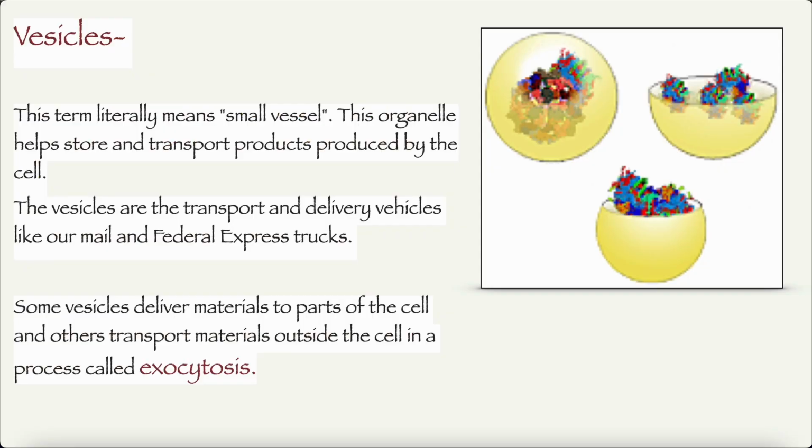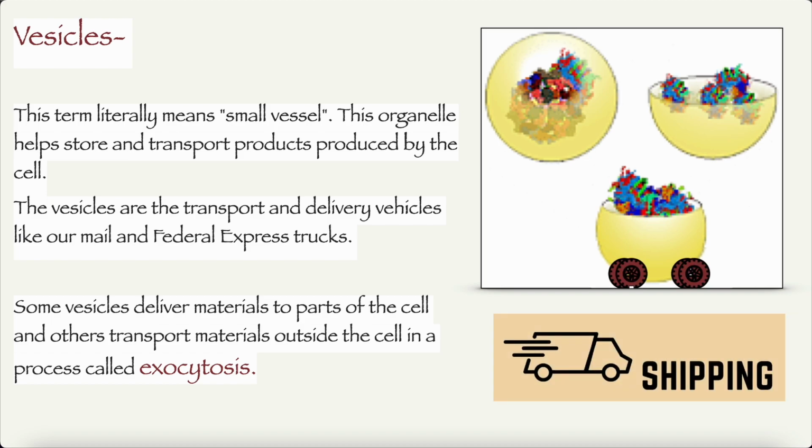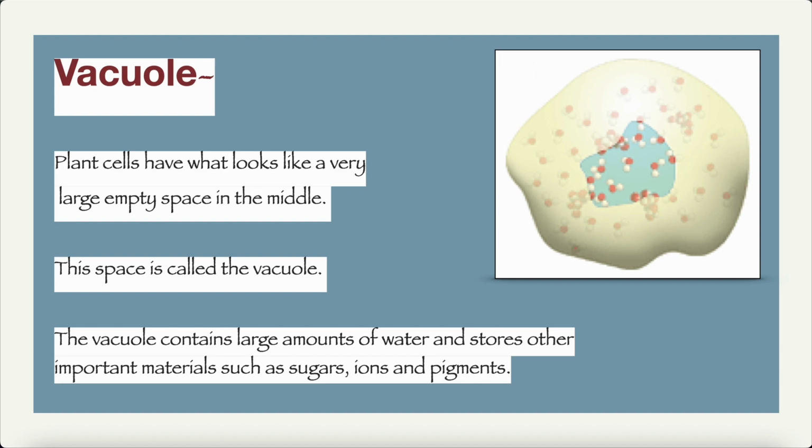Okay. Vesicles. This term literally means small vessel. These organelles help store and transport the proteins that were produced to the different parts of the body. The vesicles are transport and delivery vehicles like our mail and Federal Express trucks. Some vesicles deliver materials to other parts of the cell, and others transport materials outside the cell in the process called exocytosis.